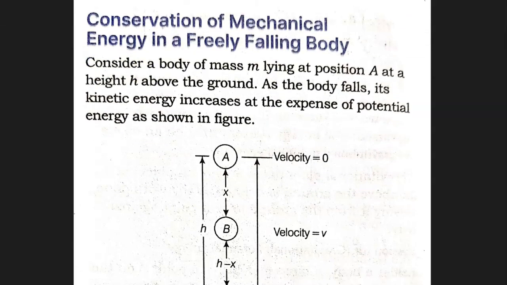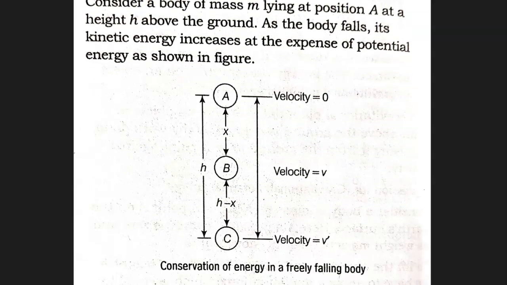We shall be proving this conservation of mechanical energy for an object that is in free fall. So we consider here an object of mass m which is lying at a height h from the ground level at point A, and we are slowly dropping it. That means we are allowing it to fall freely under the action of gravity.